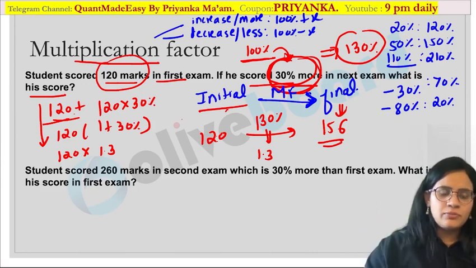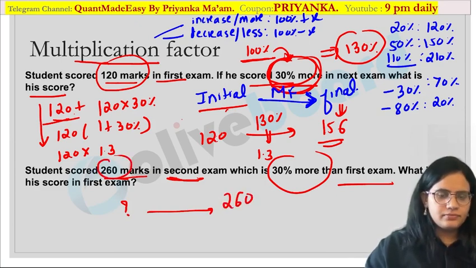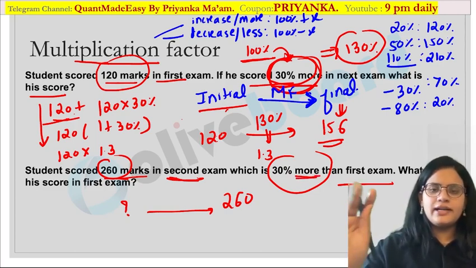Now let us solve one more question. A student scored 260 marks in the second exam, which is 30% more than the first exam. That means the initial value is not known. The final value is given to you, 260. What would be the multiplication factor? The multiplication factor will just depend on this more or less, guys.